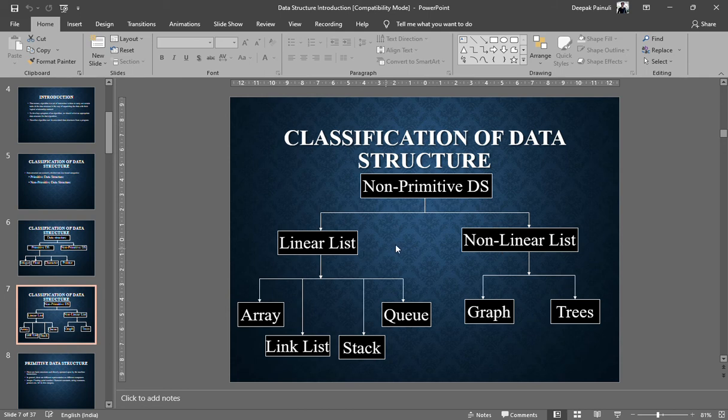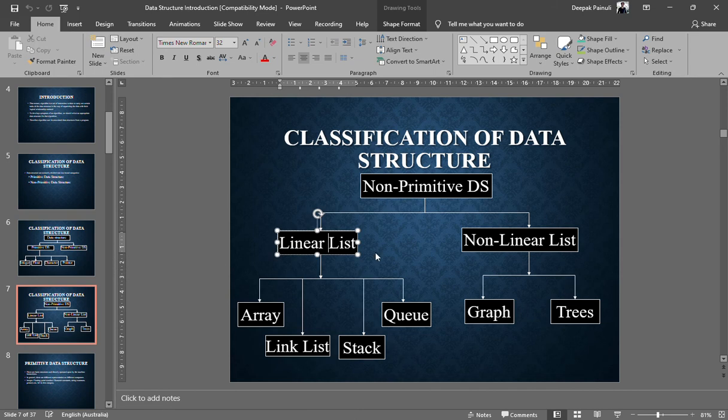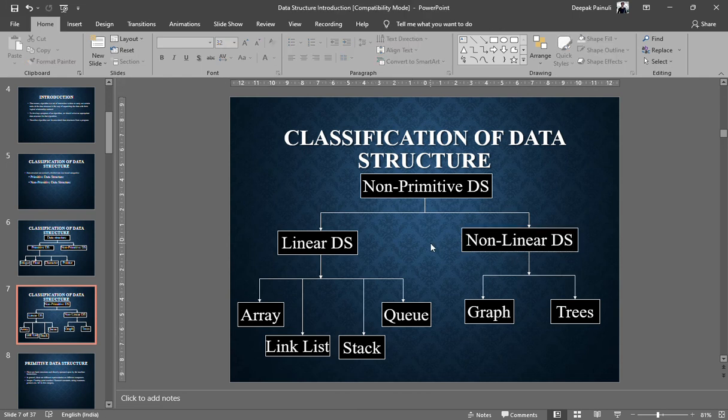What is meant by linear or non-linear data structure? You can write it here: linear data structure or non-linear data structure. What is meant by a linear data structure? Linear data structures are the structures which store incoming data in a sequential manner, one after another, right? So the data structures which store data in linear fashion, or linearly, are called linear data structures, right guys?